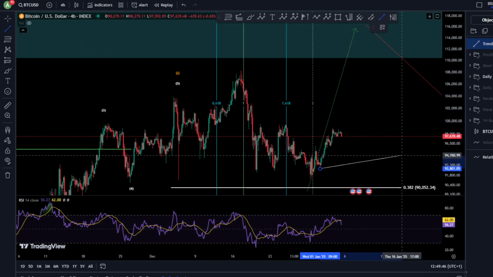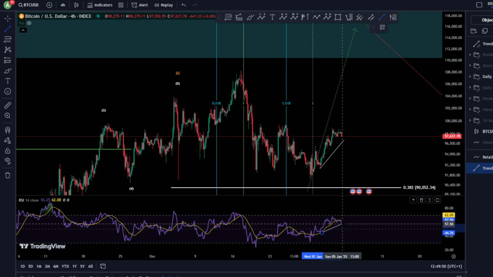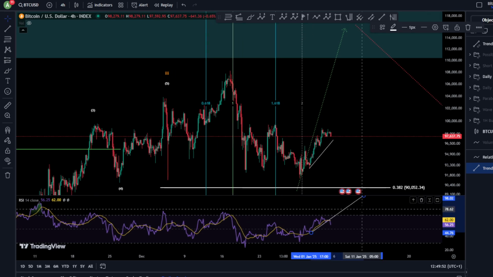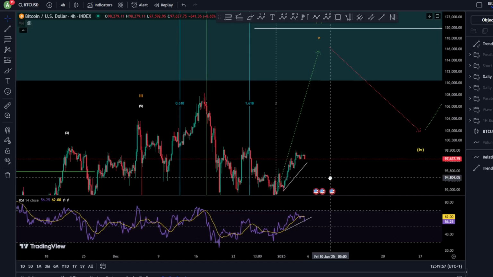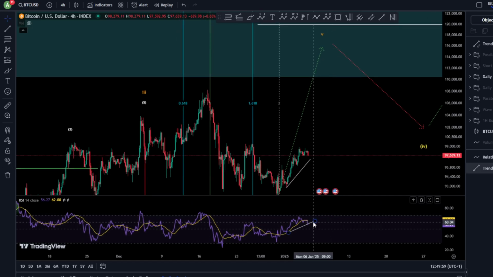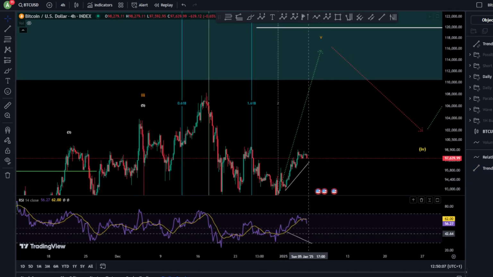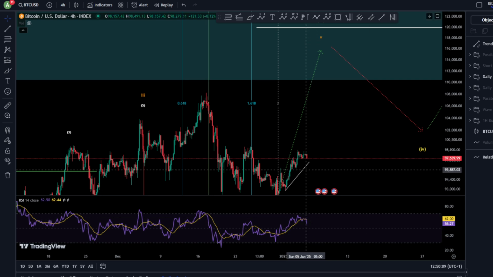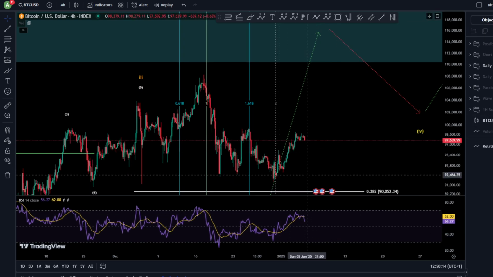So as you can see on the 4 hour chart, there is no divergence, and that's why we see it only on the 1 hour chart, where it might give us a very small wave towards the upside in case we have divergence. So it's not something very significant. We need the RSI to move towards the downside like this to be bullish, but in that case we don't have it.